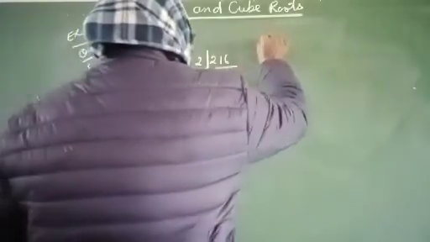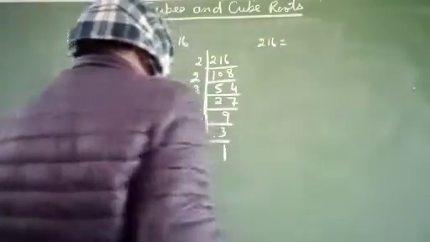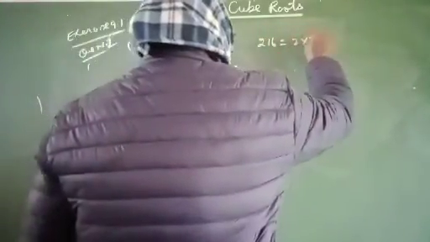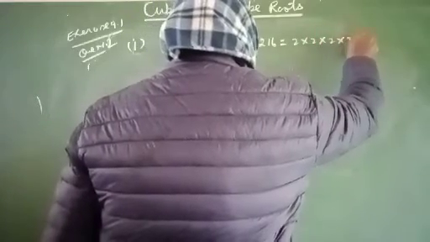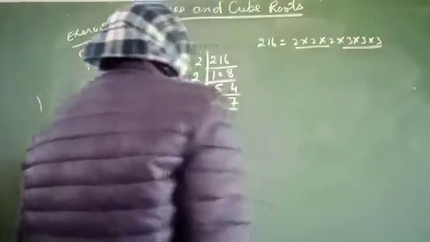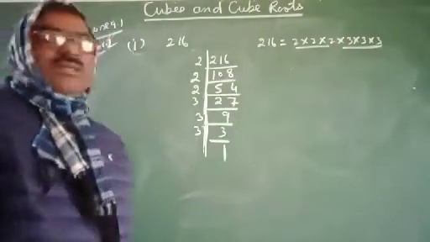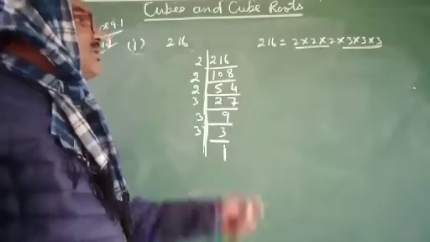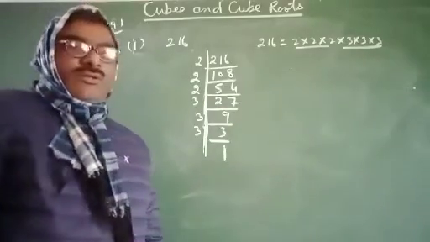Therefore the prime factorization of 216 equals 2 into 2 into 2 into 3 into 3 into 3. You see that all the factors of 216 are in triples, so 216 is a perfect cube.